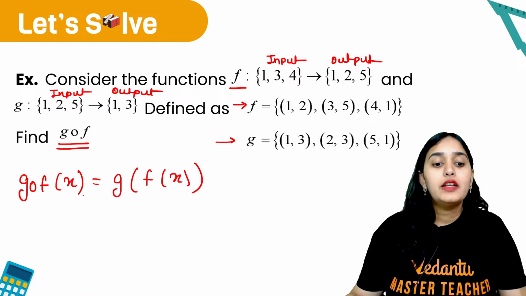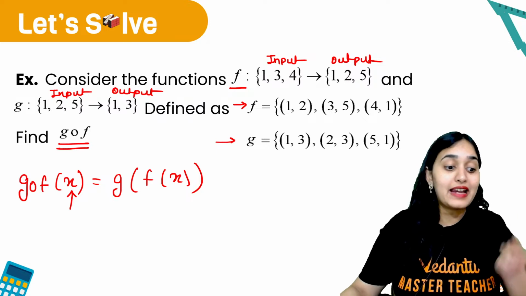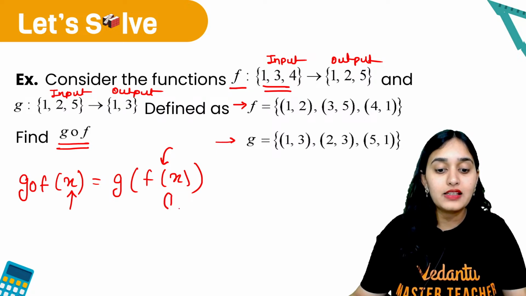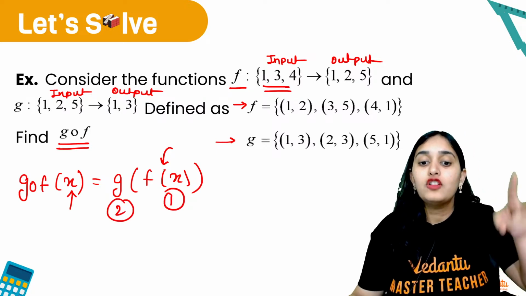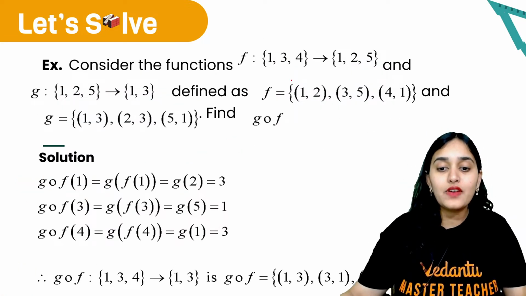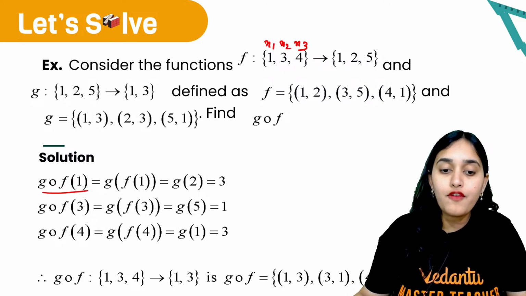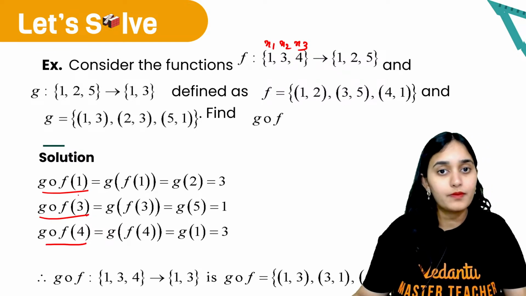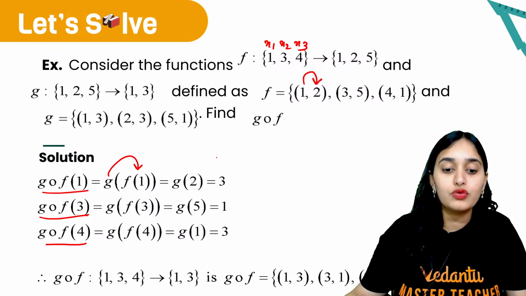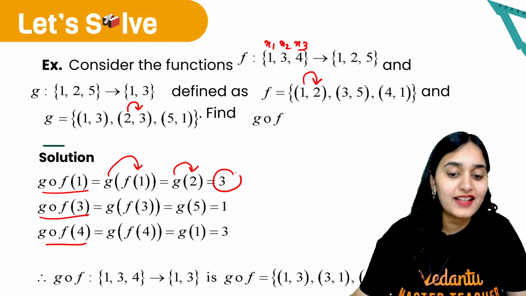Fine. Now for this, my input will be x. X will be the input of the f function, because the f function comes first and the g function comes second. So likewise we will find gof of 1, gof of 3, gof of 4. So g of f of 1. What is f of 1? F of 1 is 2. So it becomes g of 2. What is g of 2? G of 2 is 3. So we get the answer as 3.